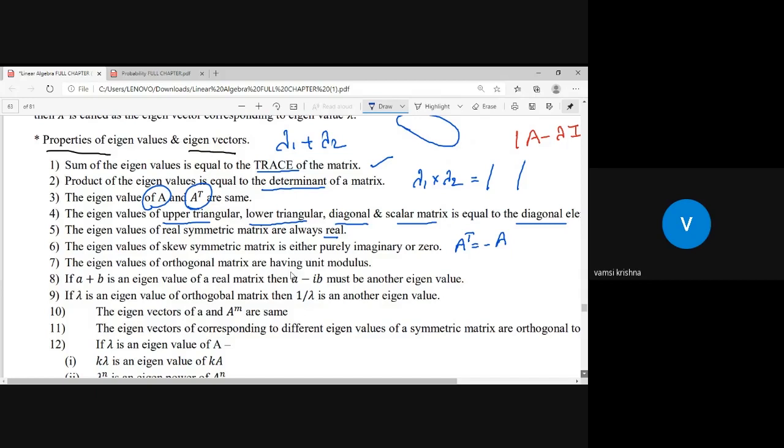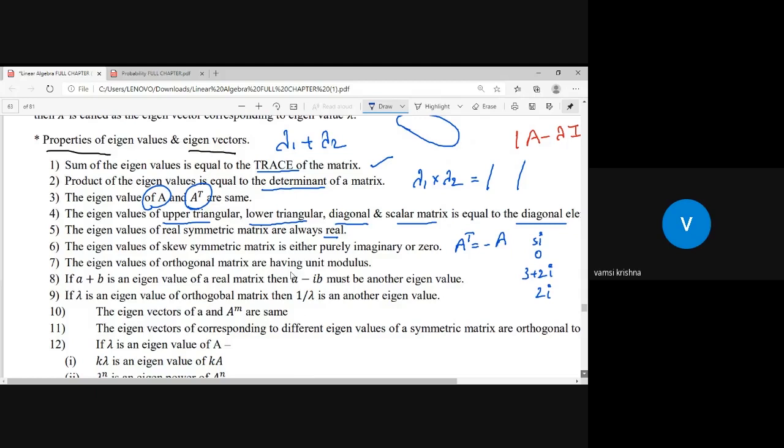Purely imaginary like 5i or 2i or simply i, or it may be 0. But it cannot be 3 plus 2i. It should be purely imaginary, just like 2i, that's it. But it cannot be 2 plus 3i.